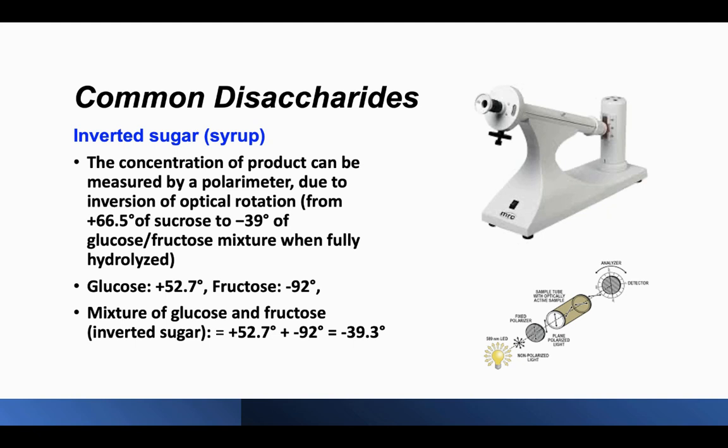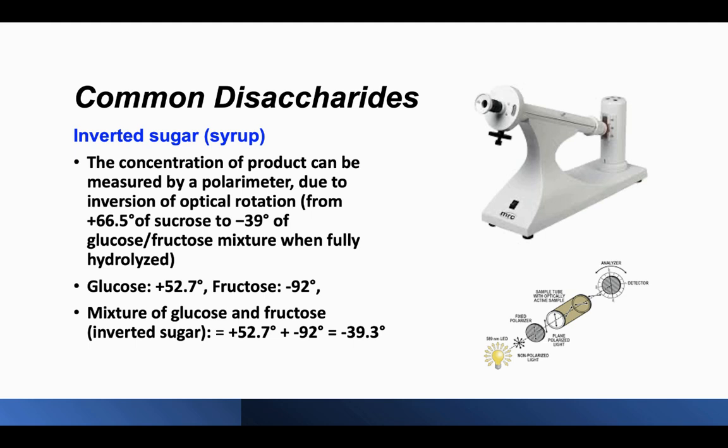To measure the concentration of inverted sugar, it's usually done with an instrument called a polarimeter. It measures how much light can be rotated by the sugar. Sucrose rotates the light to the right by 66.5 degrees, whereas inverted sugar rotates the light to the left by 39 degrees. The 39 degrees to the left is calculated based on the individual components of inverted sugar, glucose and fructose.